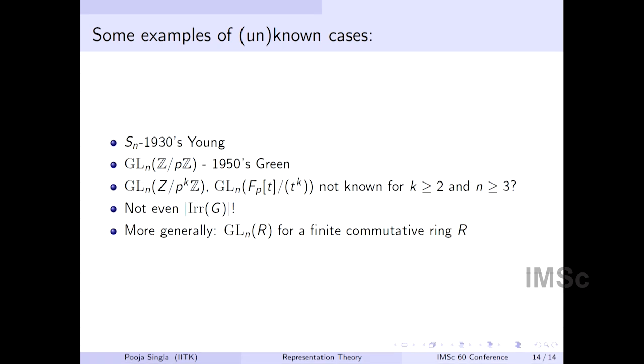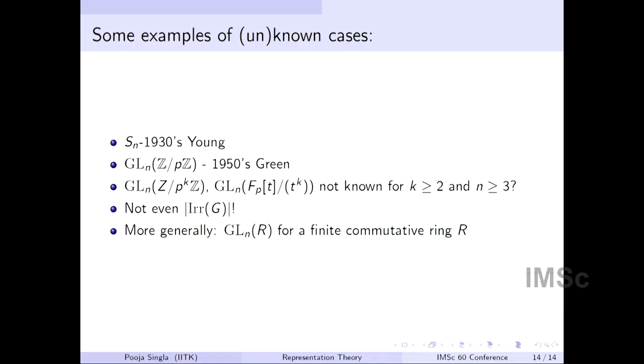Now the next class that generalizes these groups is GL_n(Z/p^kZ) and GL_n(F_p[t]/t^k). Instead of Z/pZ, now I'm thinking of commutative rings, and I've started asking what the representations of these groups are. Finite groups, easy looking, but actually we don't know the representations of these groups. If you take k greater than or equal to 2 and n greater than or equal to 3, we don't even know how many conjugacy classes these groups have. So we don't even understand those problems, we don't even know how many there are.